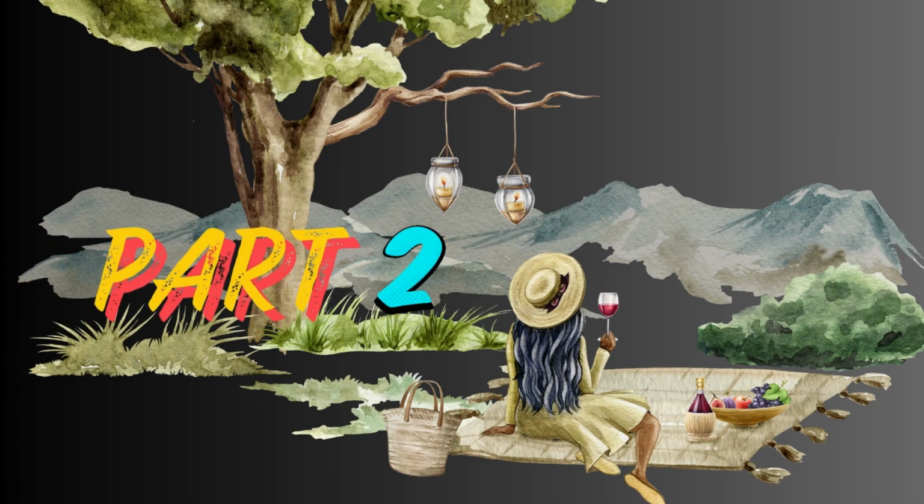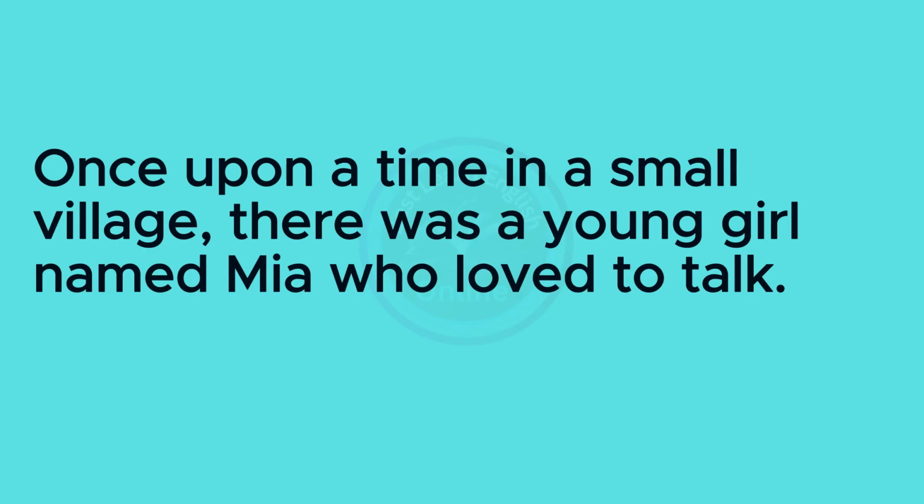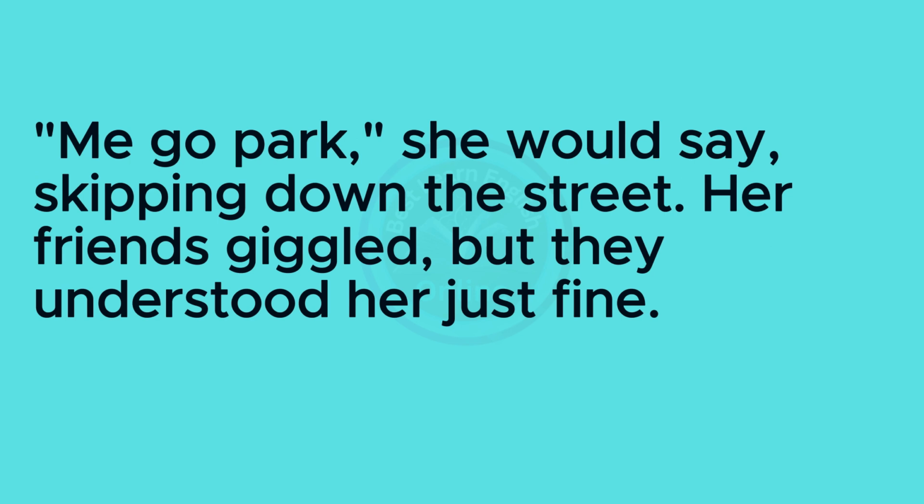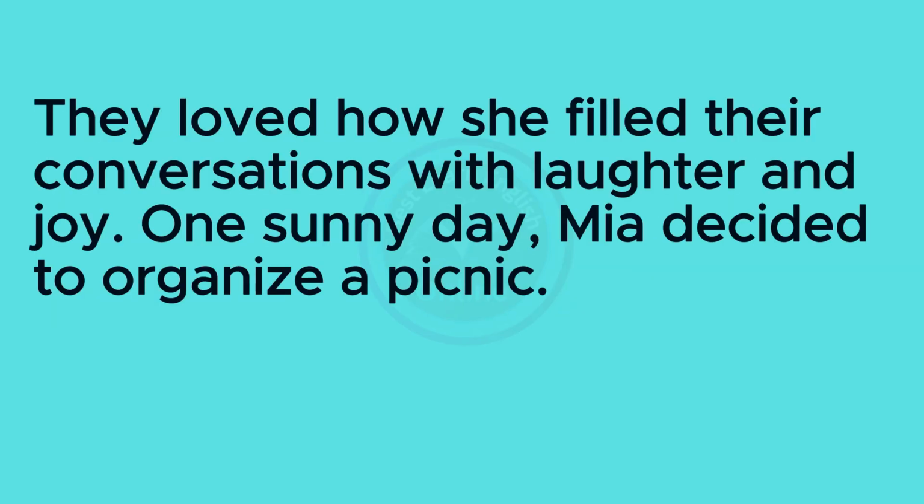Part 2. Once upon a time in a small village, there was a young girl named Mia who loved to talk. She spoke to everyone, her friends, her pets, even the trees. But there was one problem. She spoke English without grammar. "Me go park," she would say, skipping down the street. Her friends giggled, but they understood her just fine. They loved how she filled their conversations with laughter and joy.